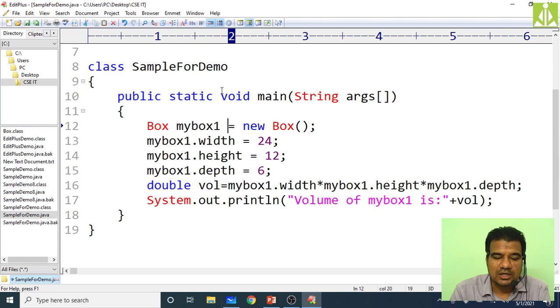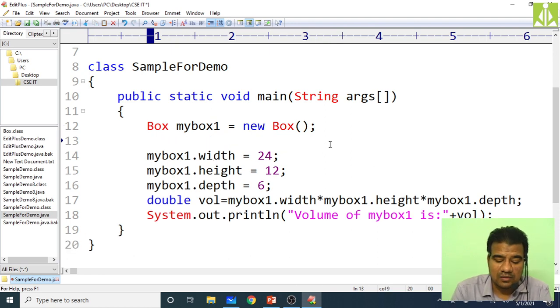So like this. I want to create another object of this Box class. So how can I? So now Box myBox2.